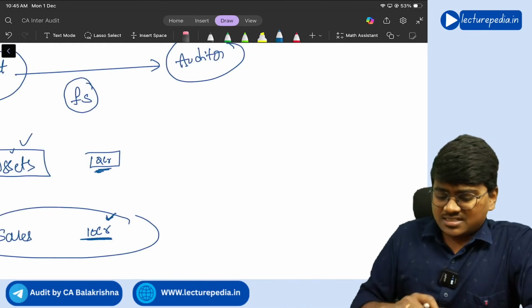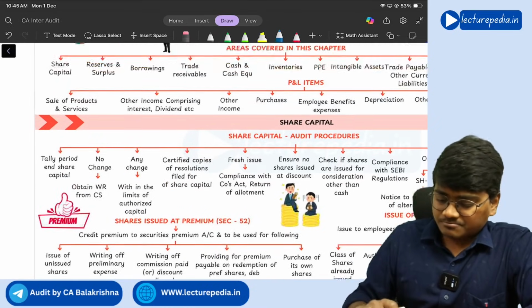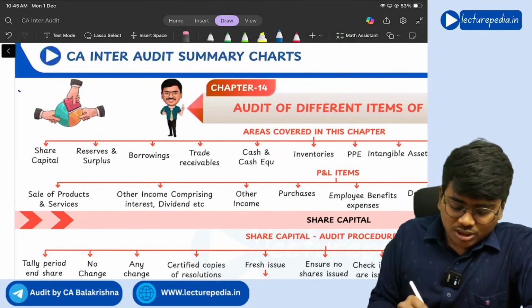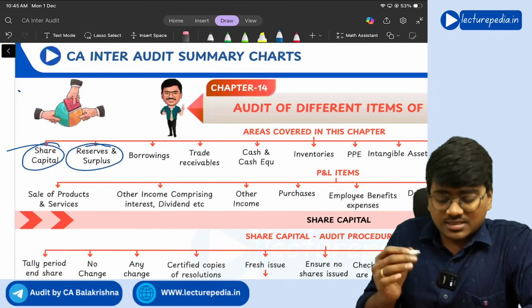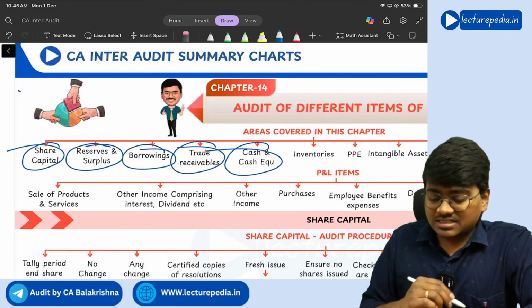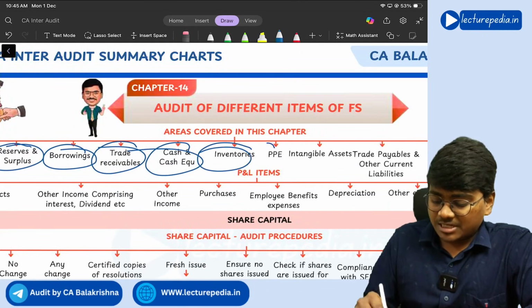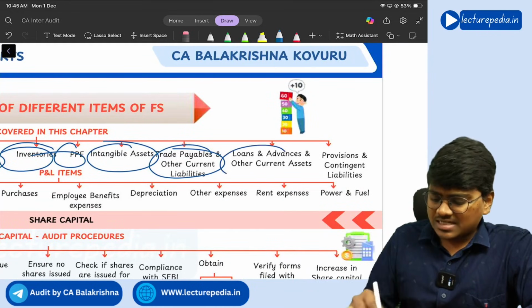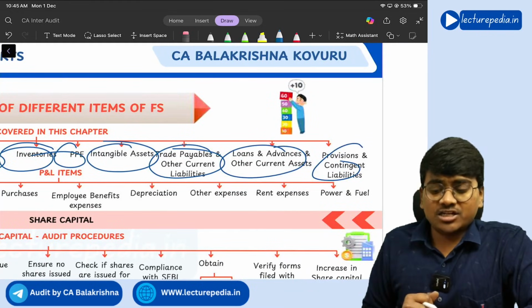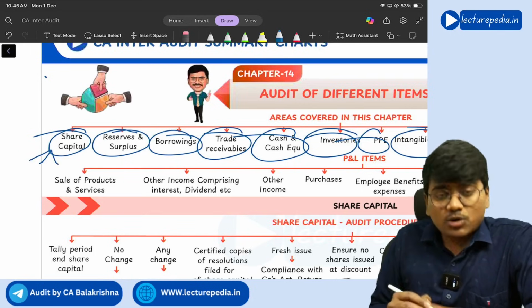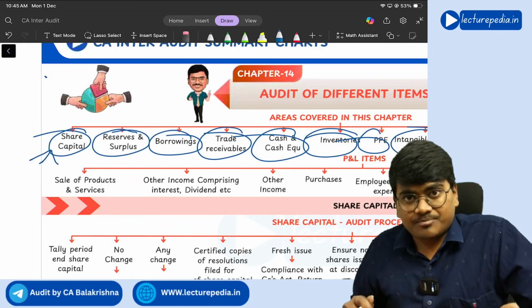If you see financial statements, in the balance sheet you will have share capital, reserves and surplus, borrowings, trade receivables, cash and cash equivalents, inventory, PPE, intangible assets, trade payables. All these items you will have in the balance sheet. Each of these items will have various assertions.